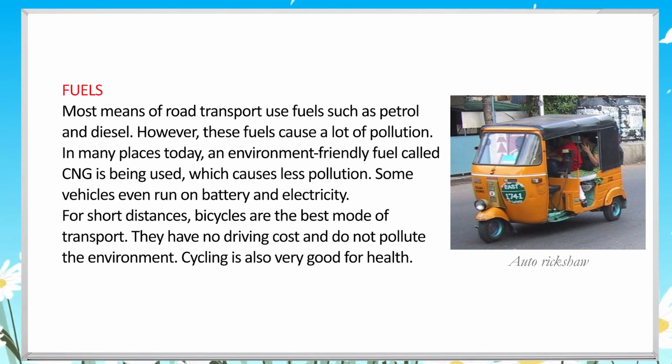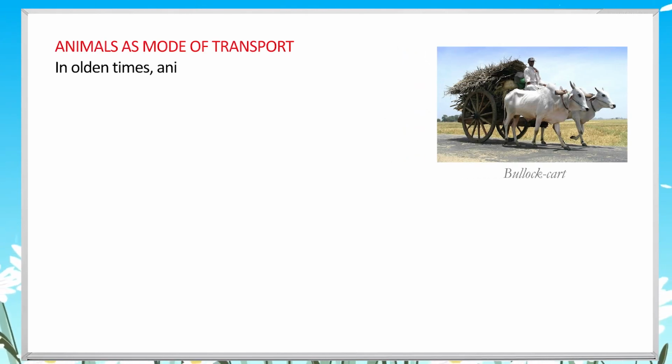For short distances, bicycles are the best mode of transport. They have no driving cost and do not pollute the environment. Cycling is also very good for health. Animals as mode of transport.